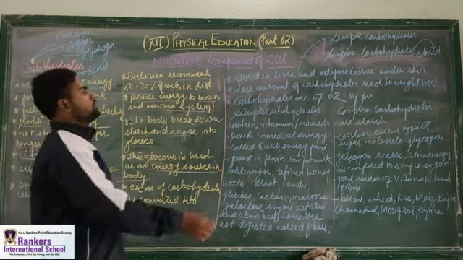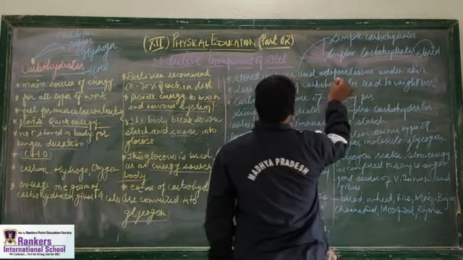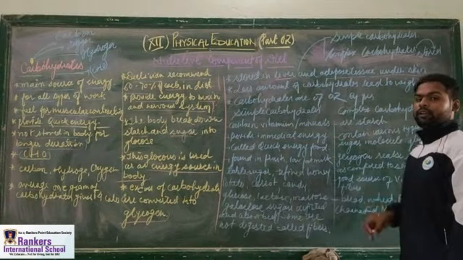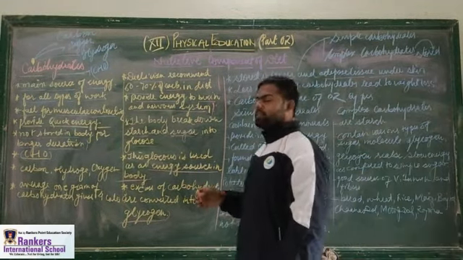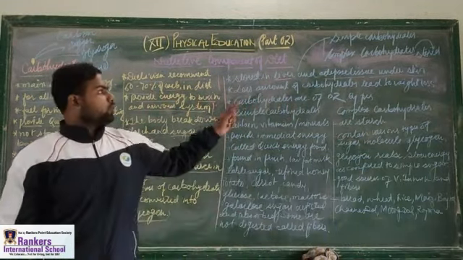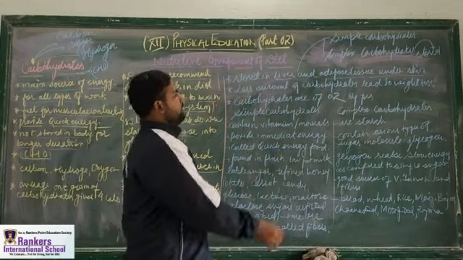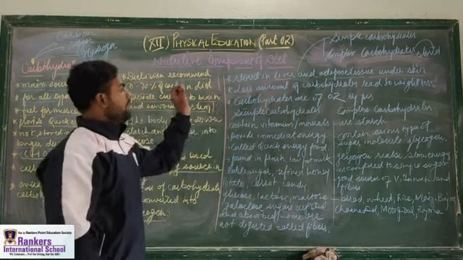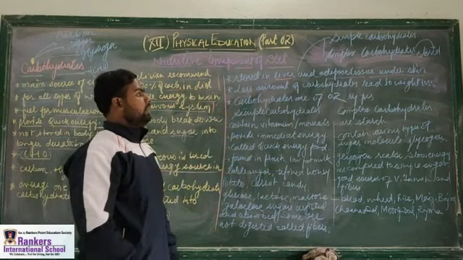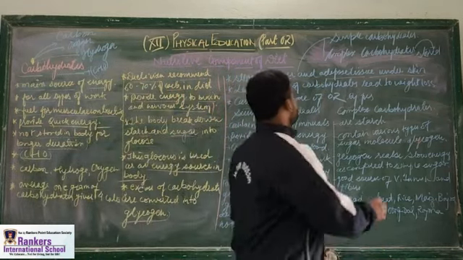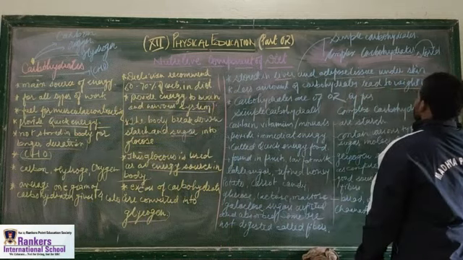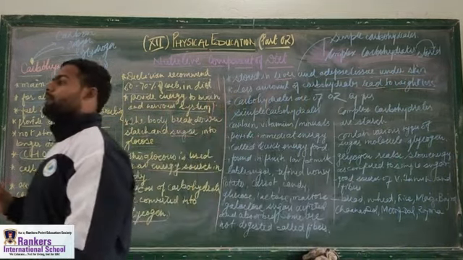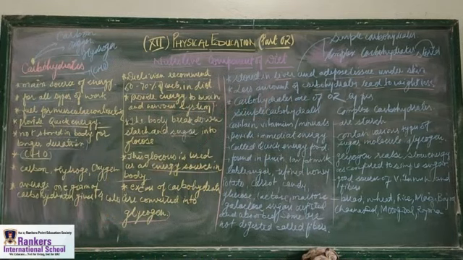This glycogen is stored in the liver and adipose tissue under the skin. Less amount of carbohydrate leads to loss of weight in the body. So if you are having less carbohydrate in your diet, there will be loss of weight in your body.